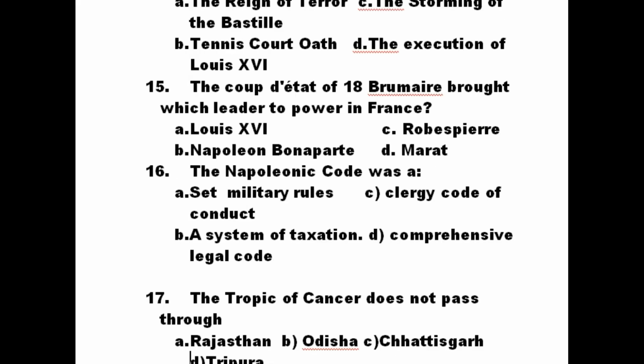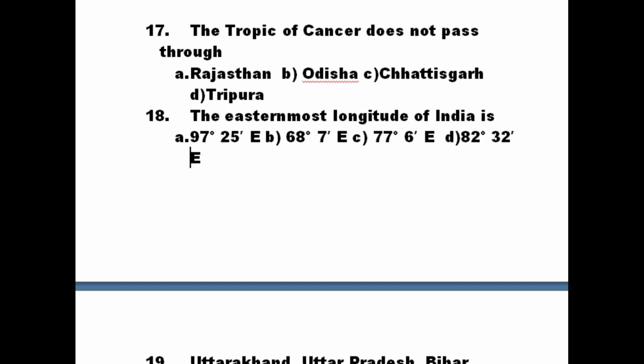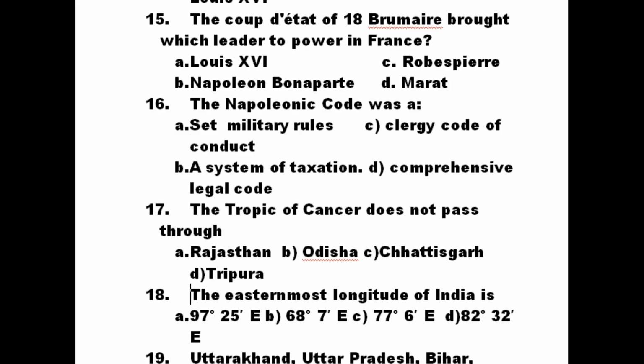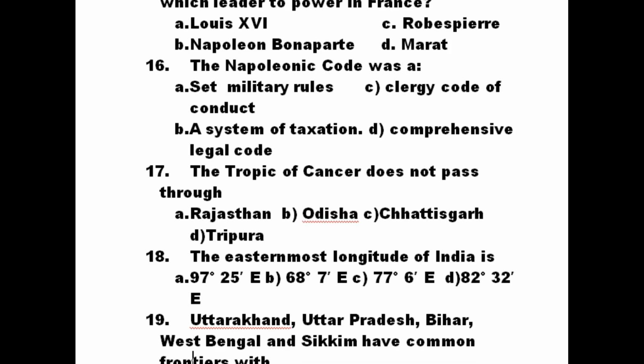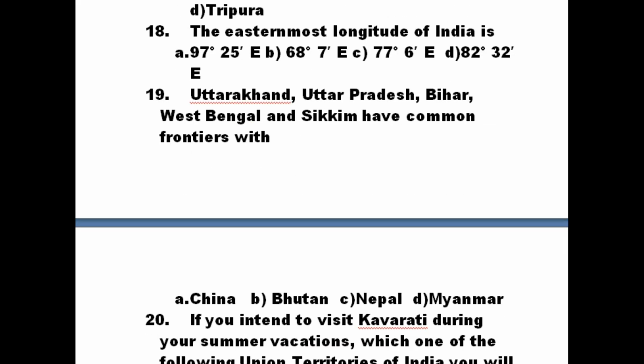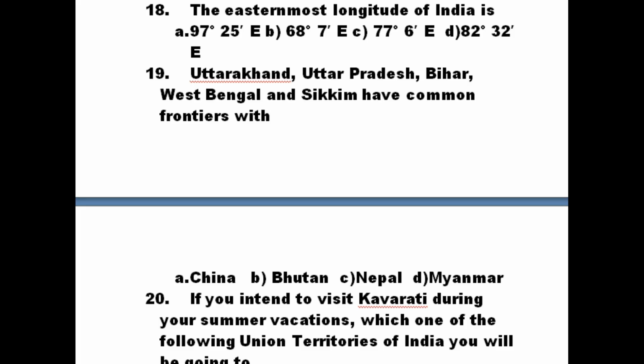Question 17, 18, 19. Okay, we'll go for 15, 16, 17 first. They are in front of you. 17 is about the Tropic of Cancer. 18 mentions the easternmost longitude of India. Okay, 19 is about which states have common frontiers with which country.